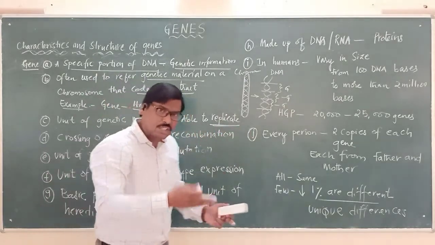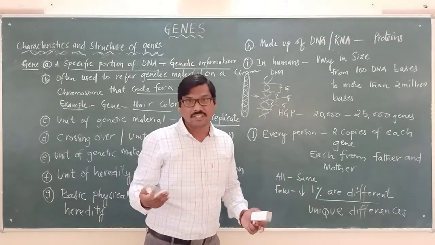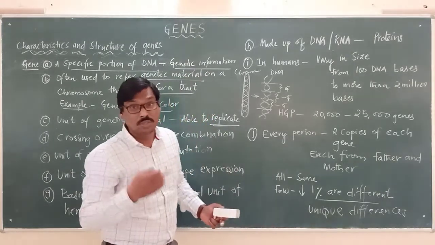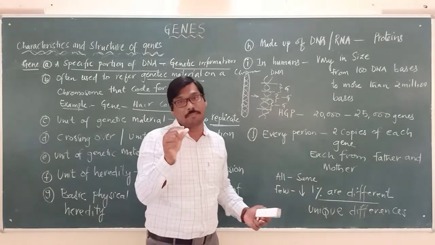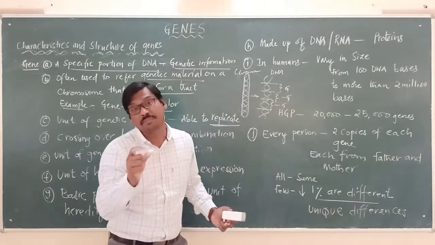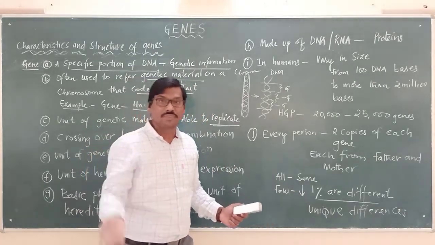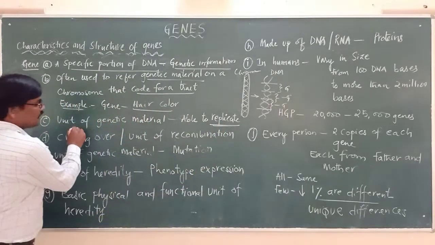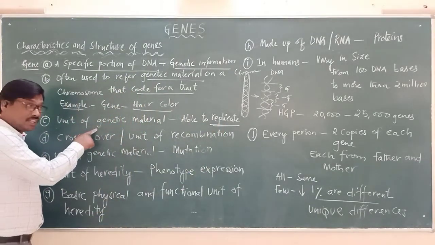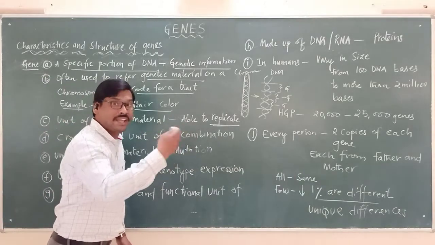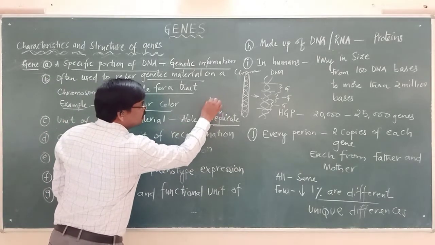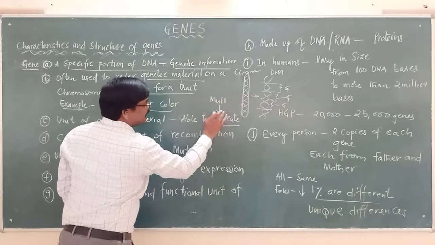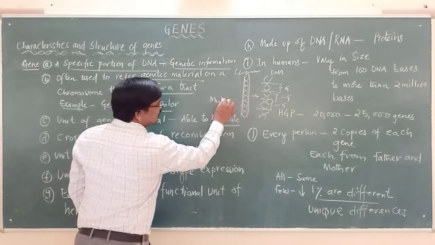From parents to the next generation, it has the ability to produce the same copy of that gene. That we call replication. So remember that the gene is the unit of genetic material which has the ability to replicate. Replicate means to multiply.